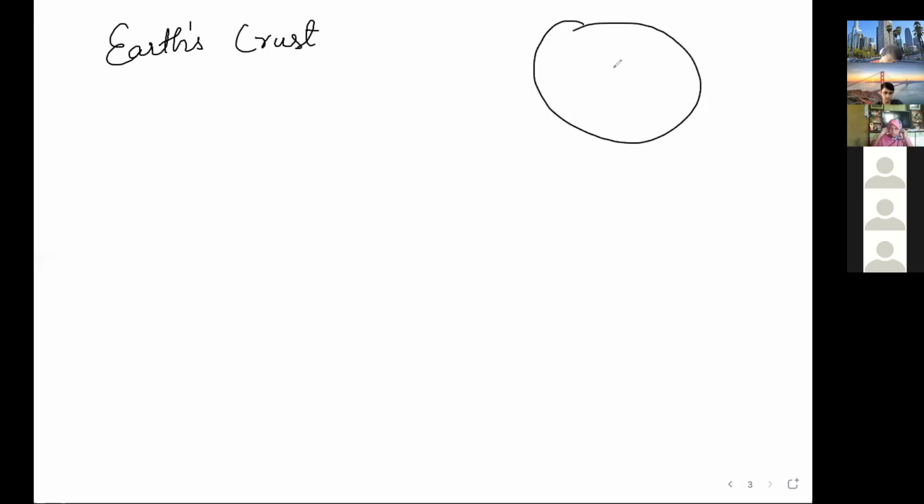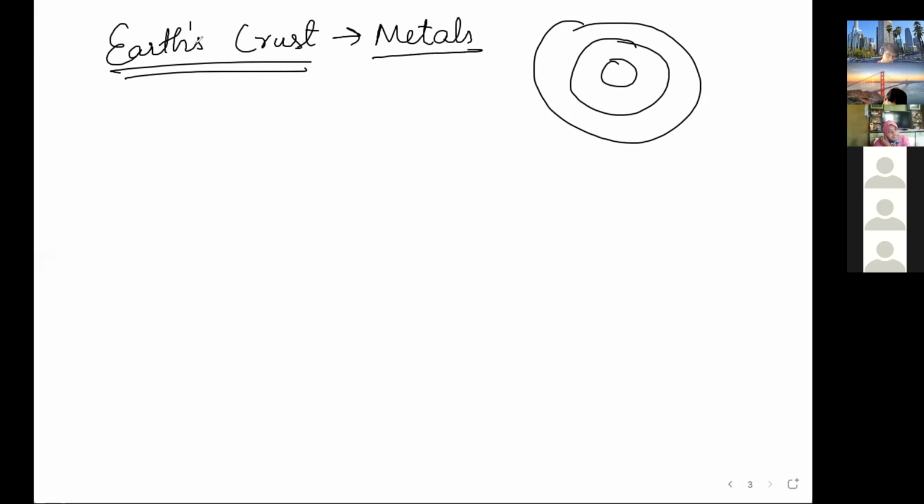A metal's main source is Earth's crust. You know what a crust is? Earth has three layers: crust, mantle and core. So the main source of metal is Earth's crust. But metals do not exist in free form, so we have to extract them. How do we get these metals? There is one term, minerals. Minerals are present in Earth's crust, and metals are obtained from them.